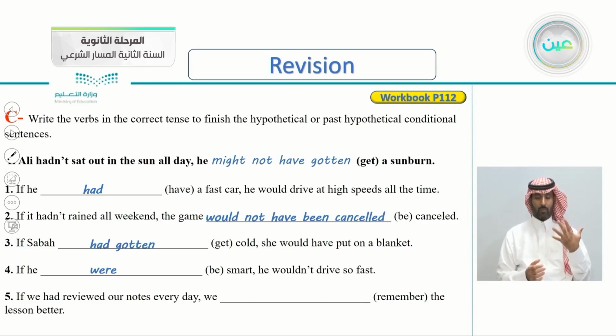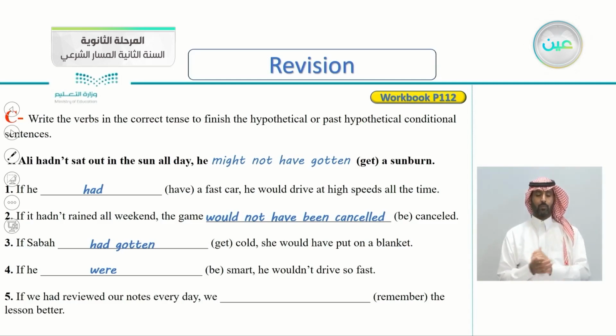Number five, if we had reviewed our notes every day, we, and the verb here is remember, the lesson better. This is the result clause. If we had reviewed our notes every day, we, and the verb remember, the lesson better. So what's the answer here?